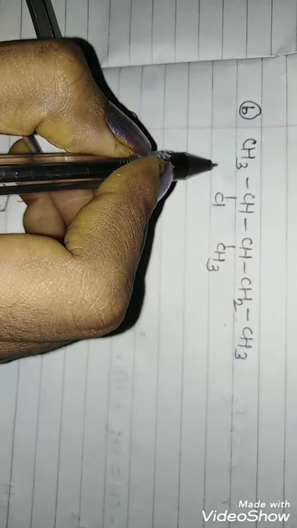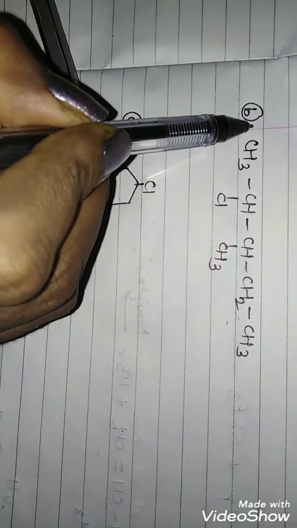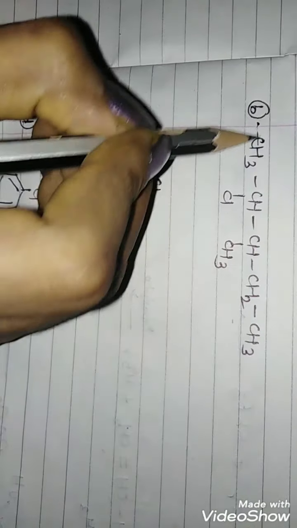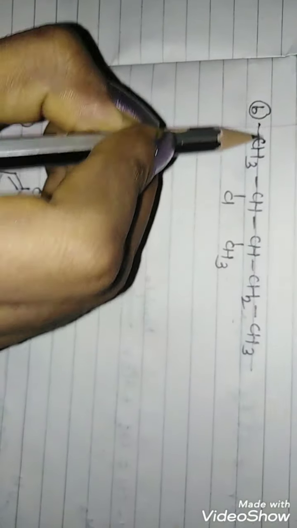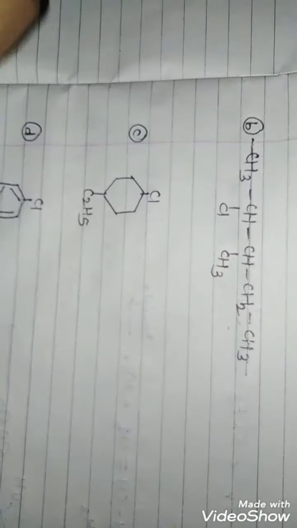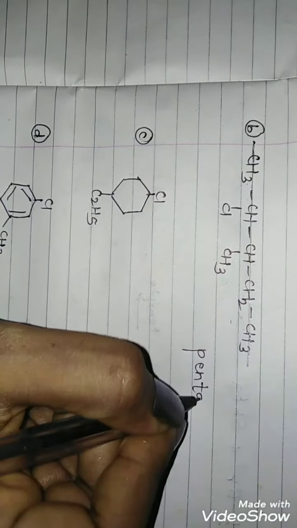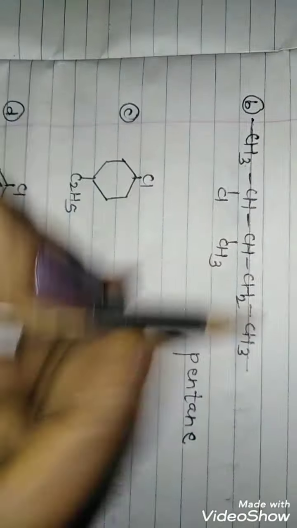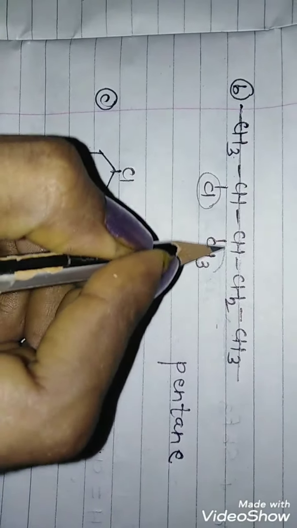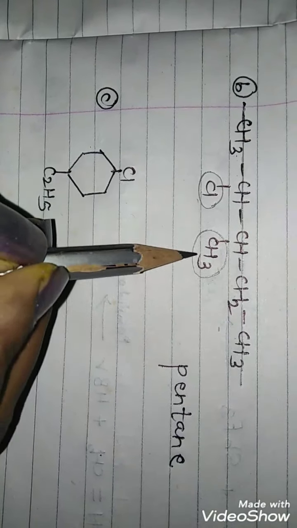Okay, this is the second compound I have written. This is a simple straight chain of carbon, and this is your main chain. I have marked the chain, and there are 1, 2, 3, 4, 5 carbons in the chain. So the parent will be pentane. There is no double bond, so you can write pentane at the end of the name. Along with the main chain there are 2 substituents which are not included in the chain, so they are outside the chain, and they are chloro and methyl.